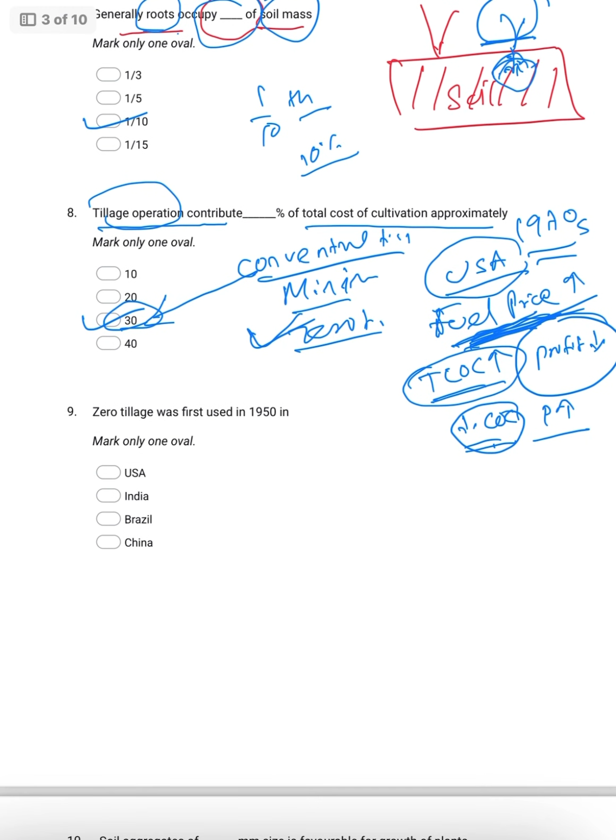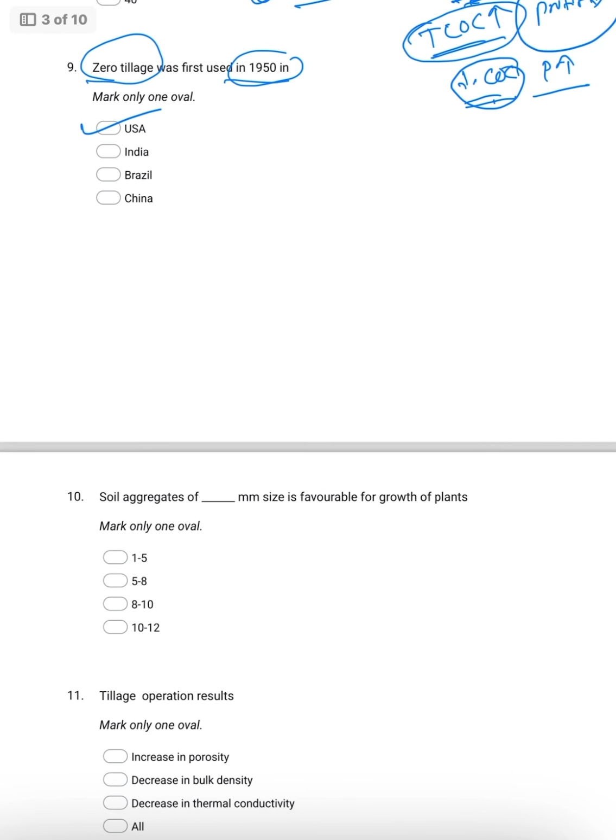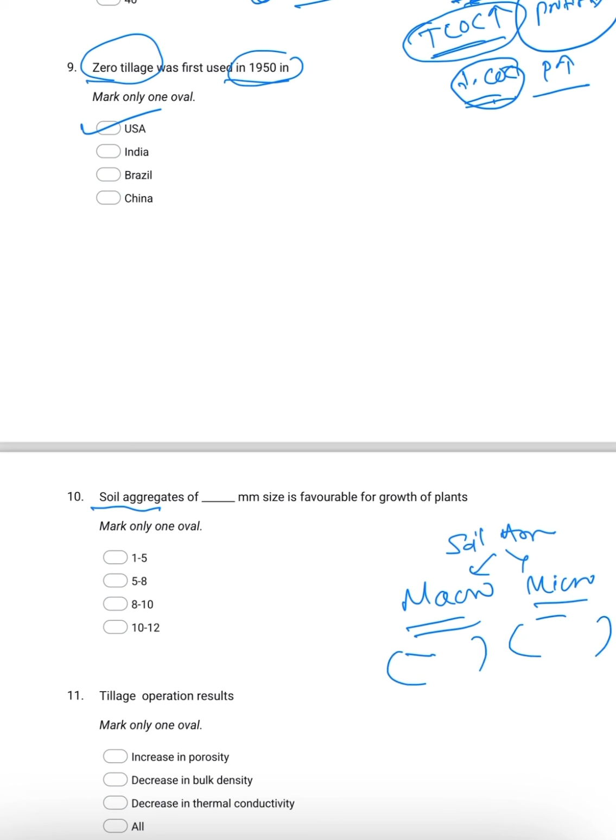Then next, the ninth question. Zero tillage was first discovered in 1950 in the USA. Then next, coming to the 10th question, soil aggregates. Basically soil aggregates are of two types: one is macro aggregate, another is micro aggregate. So please answer in the comment section what should be the size of macro aggregates and what should be the size of micro soil aggregates.